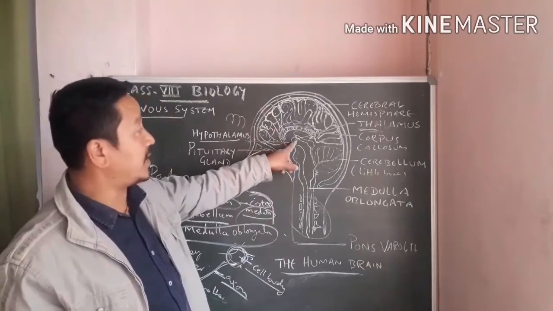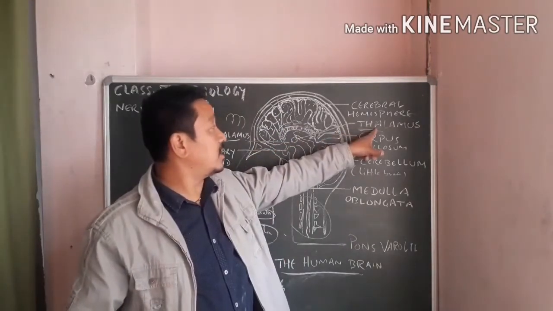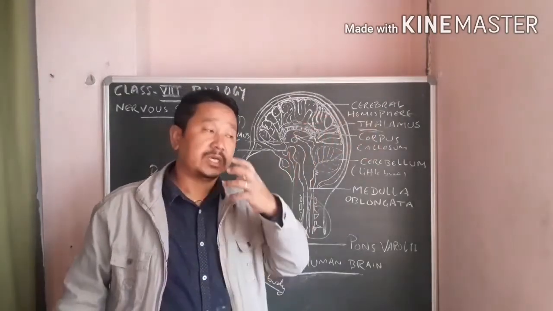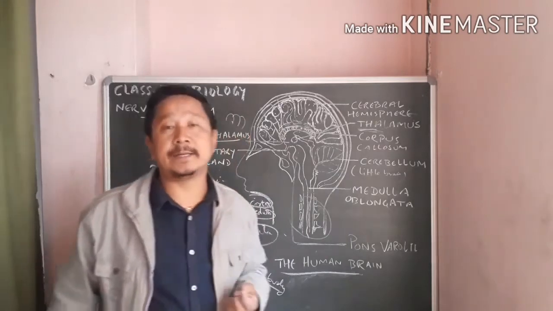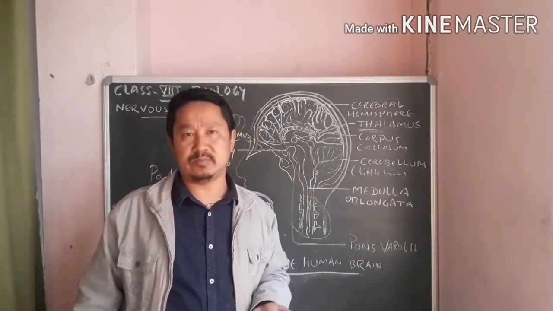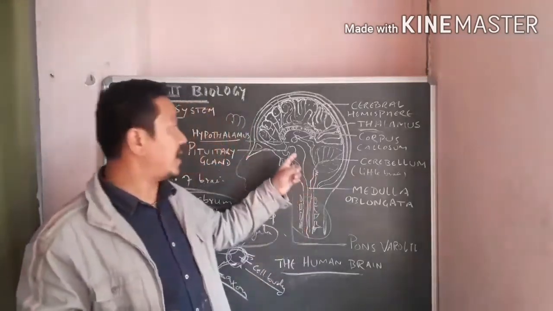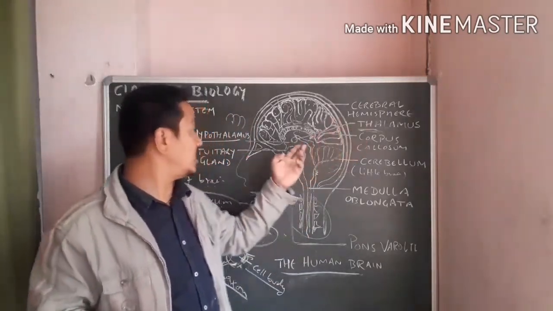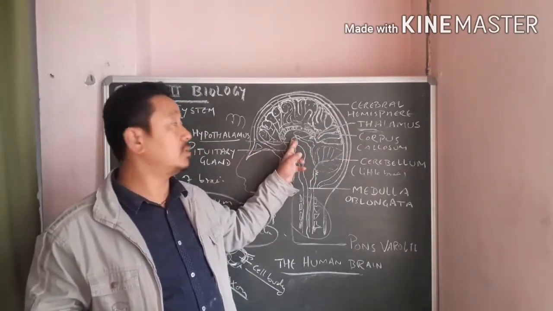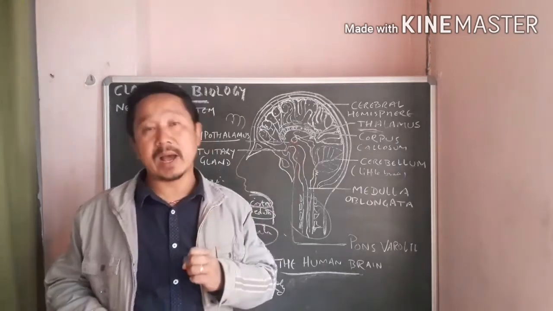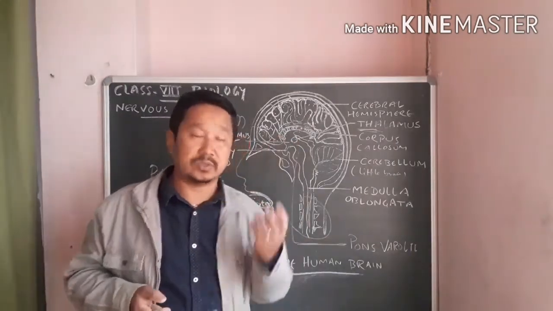Just below that, you find the thalamus here. The thalamus is the part of the brain which actually supports your motor and language system, the movement of the body and what you speak. These are controlled by the thalamus. So if the thalamus is damaged, then the person will go into a permanent coma. You will be just simply respiring, no movement, no talking. That will be seen.